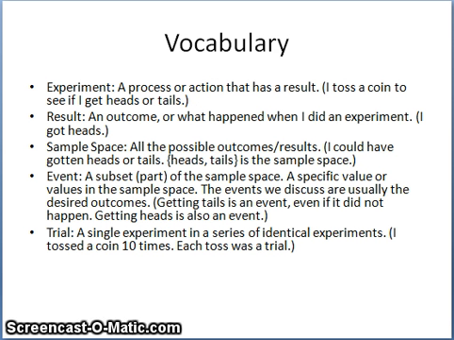I'm going to put this vocabulary up here again, since I do have a little extra time this time, and just remind you to make sure that you always read and pay attention to vocabulary so you can talk about things intelligently and express yourself well. Alright, the ones that we used mostly here was sample space, was the total number of outcomes. The event or the result is what actually happens. The event is something that might happen, or a specific value. So we saw some events. Events would be like getting a cat's eye marble, getting a swirl marble. Those would be events. Usually we talk about it in the context of a desired event.